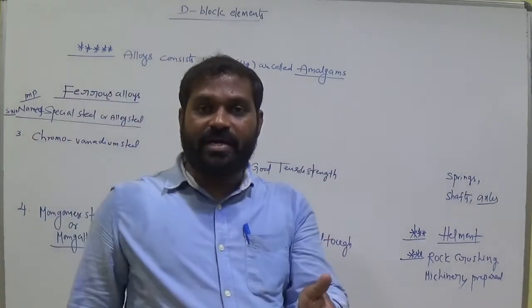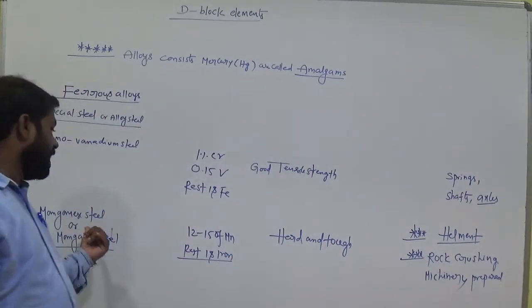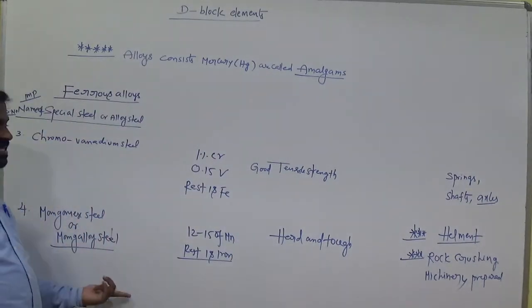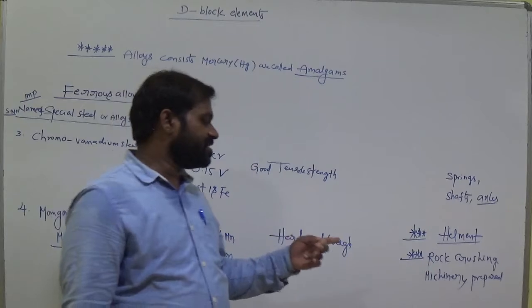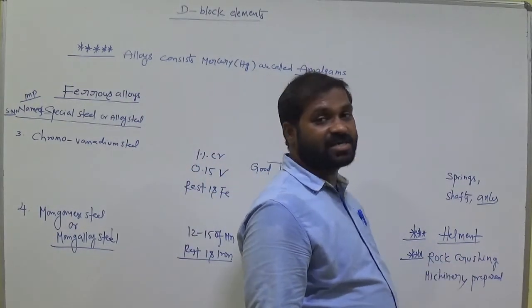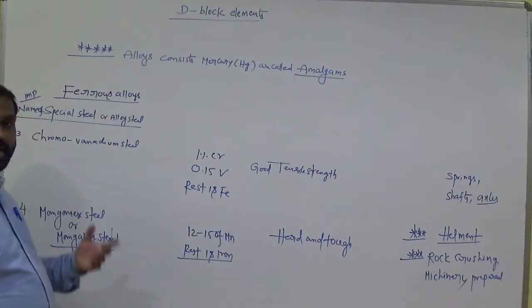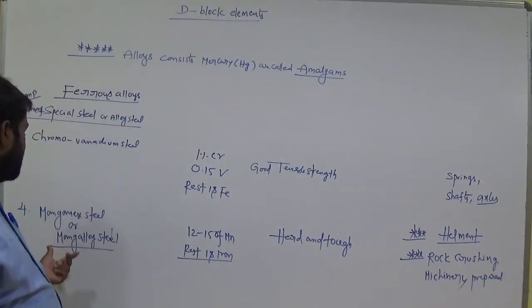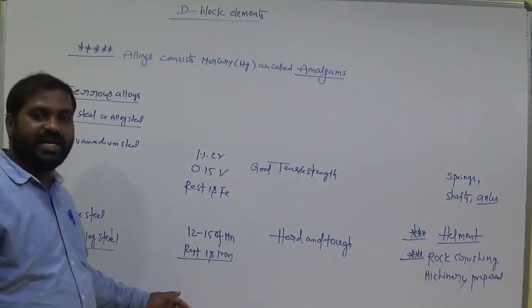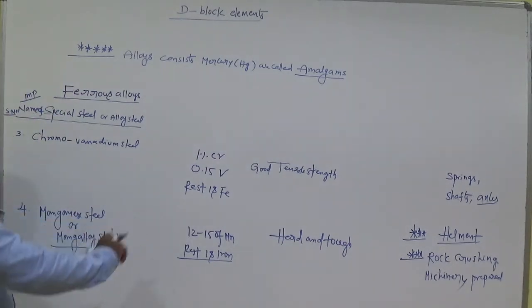For cutting granite we use blades prepared from this type of manganese steel. Helmets are also prepared from this type of manganese steel. Quality helmets prepared by this metal are very safe for travel. Okay, so hard and tough, remember this.